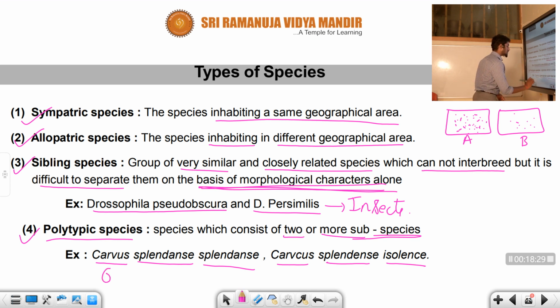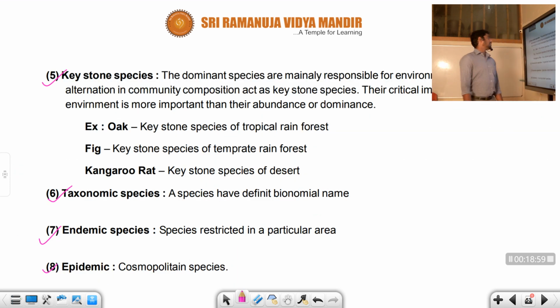Here Corvus is the genus, splendens represents the species, and the other splendens also represents the species. So it is a best example of trinomial nomenclature, genus and species and species. Both scientific names indicate the crow only. I hope you understand this about the types of species, right, students? Let us talk about the remaining point.